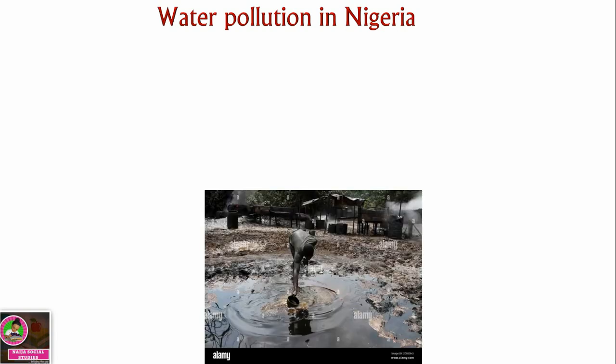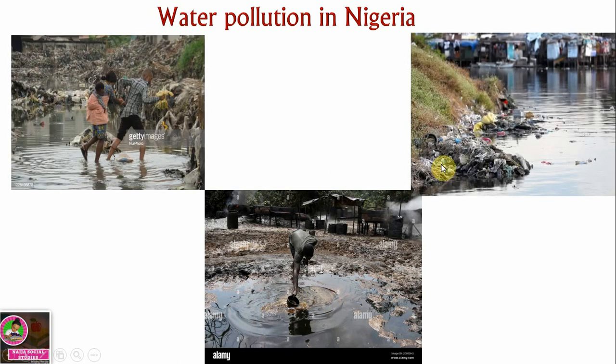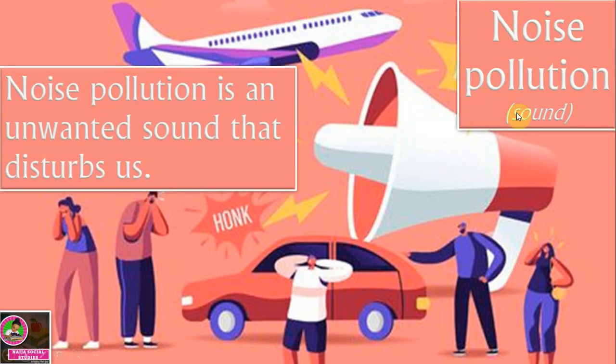Let's take a look at some sources of water pollution in Nigeria. This is one example, and this is from oil spillage. If you look at this water right here, you can see it's been polluted. This is oil floating on top. This is one source, this is another source, and that is another source. These are not good looking at all, and these are some of the things we find right here in Nigeria. Water is polluted.